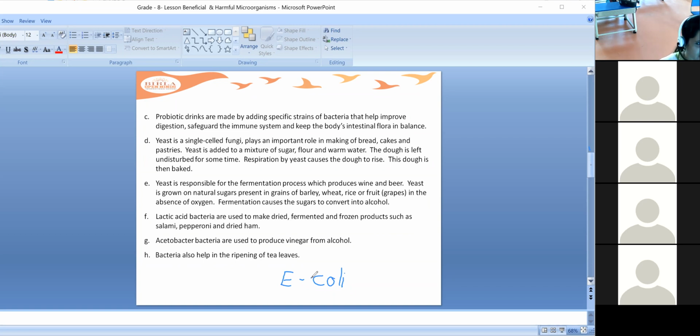What happens in the yeast? The yeast shows respiration, so gases are released by the yeast during respiration. These gases raise the dough, and the cake or bread which is baked will have a nice texture. We will get a nice soft cake or soft bread.